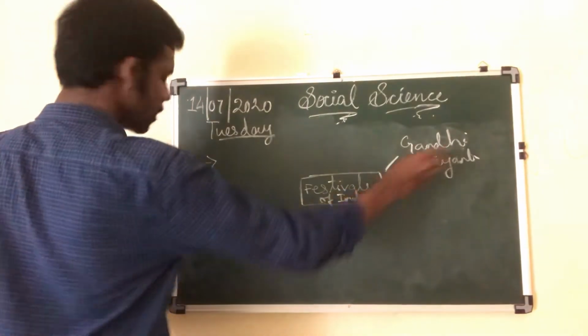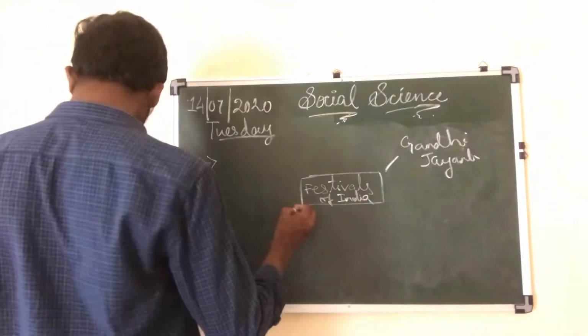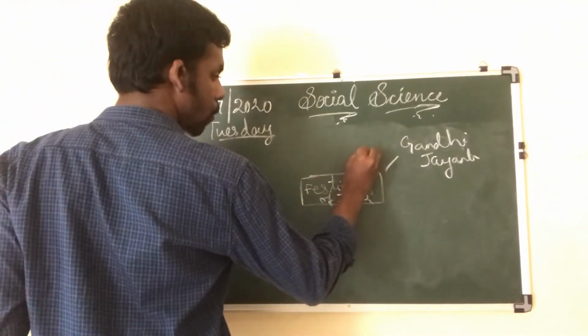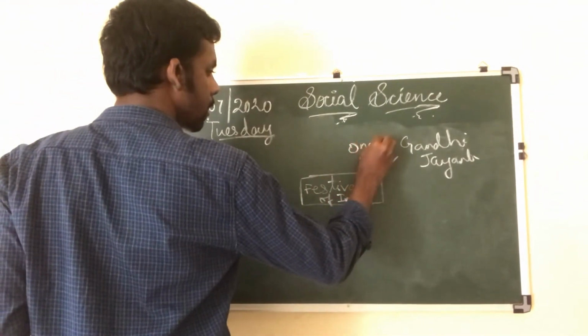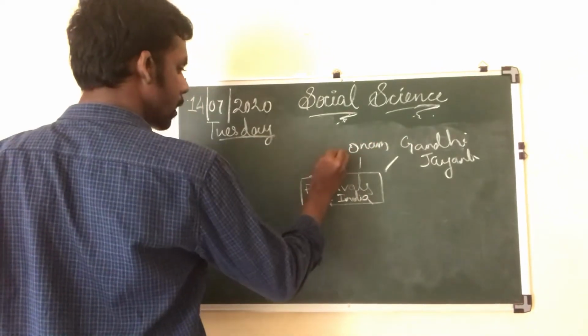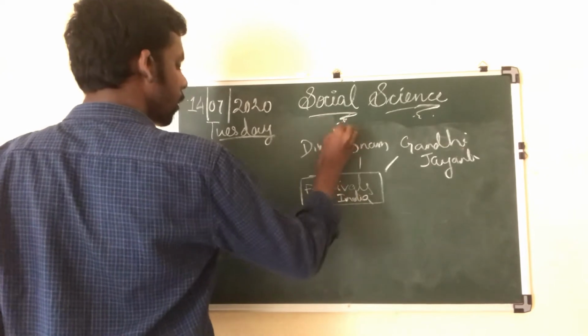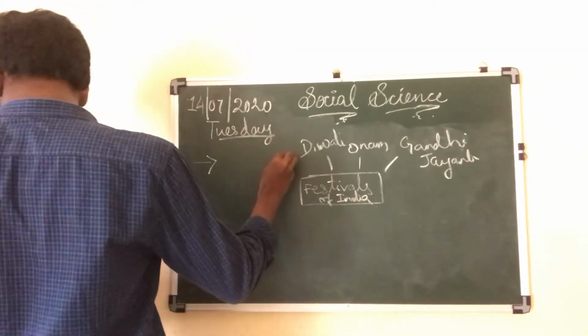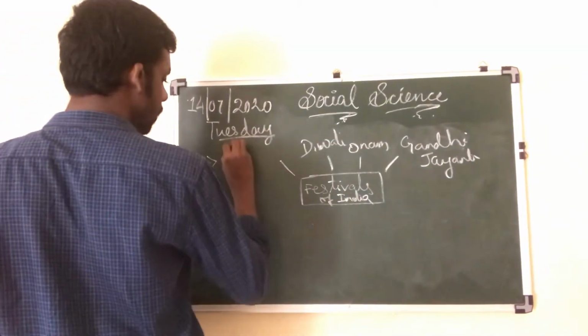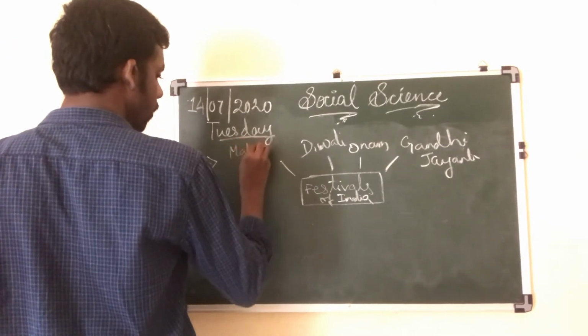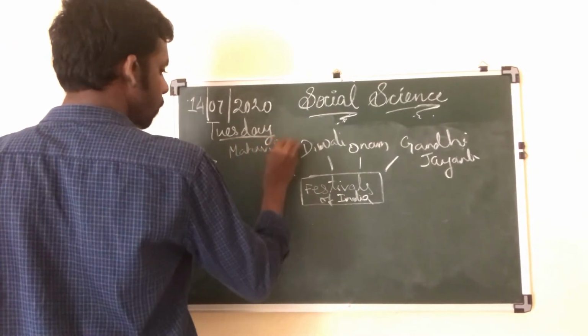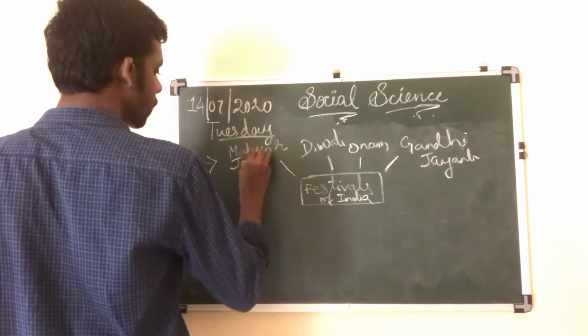Okay, Gandhi Jayanti. Then you can say which is a festival: Onam. Onam is celebrated in Kerala. Then Diwali is there. Then you can say Mahavir Jayanti.